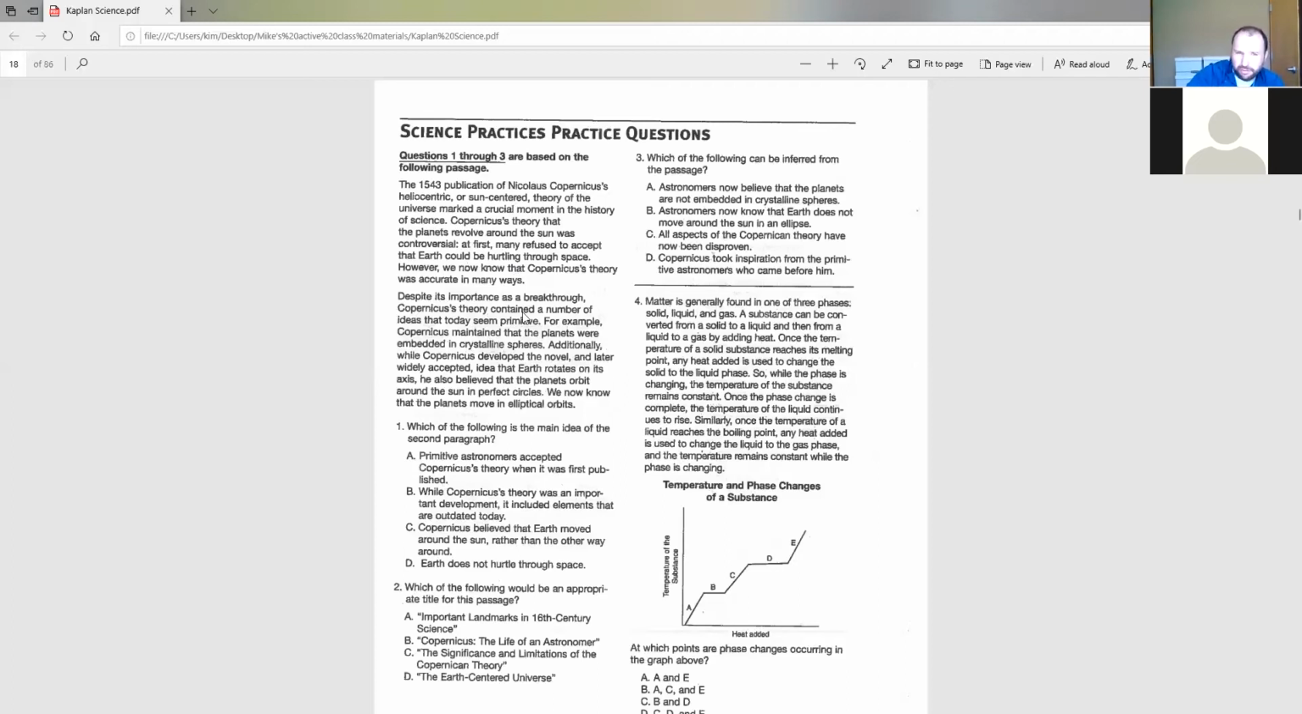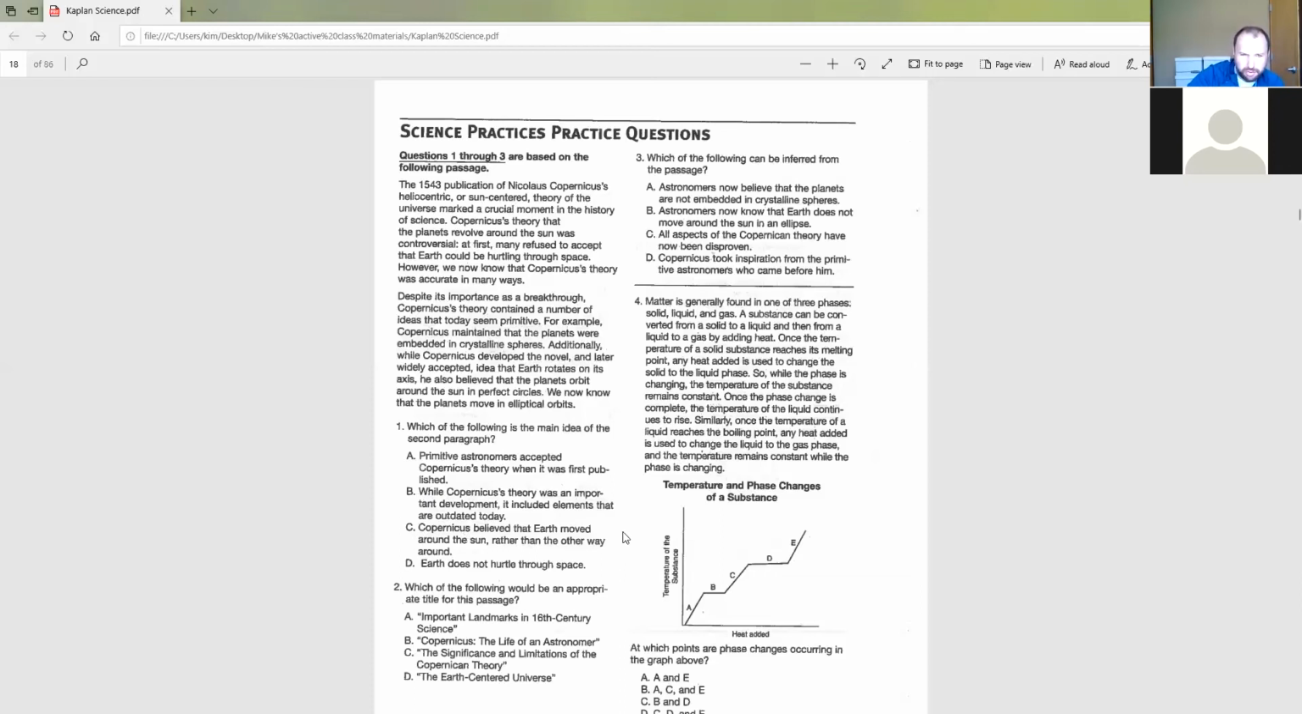And just as a quick frame of reference, let's look at the first sentence, because oftentimes, not always, but oftentimes the first sentence tends to be the topic sentence, which tells us what the paragraph is going to be about. And the first sentence says, despite its importance as a breakthrough, Copernicus's theory contained a number of ideas that today seem primitive. Does that sound like one of our answer choices? Okay. What about B? While Copernicus's theory was an important development, it included elements that are outdated. Sounds pretty similar.